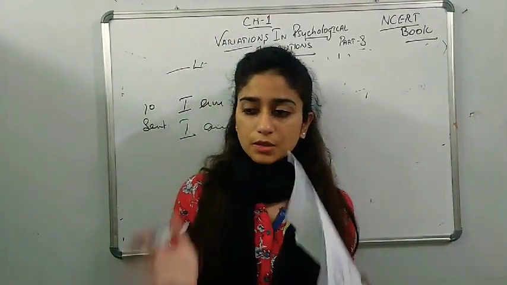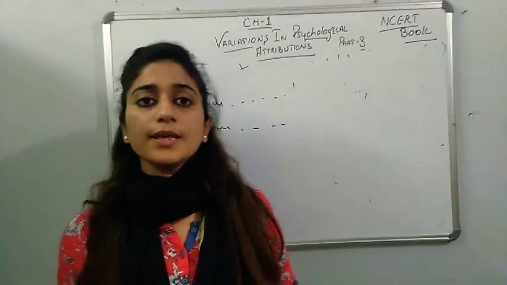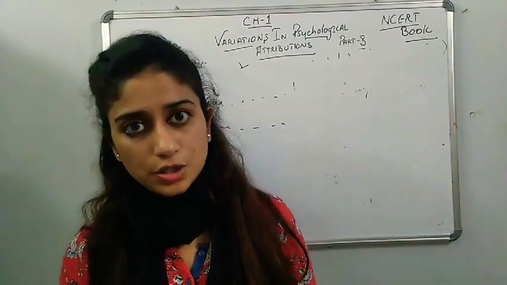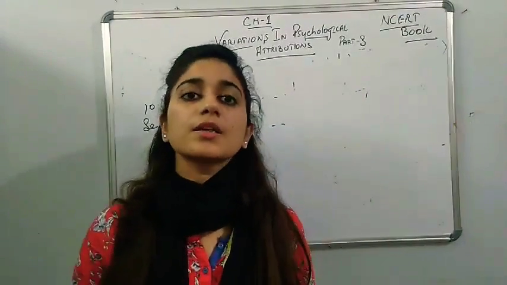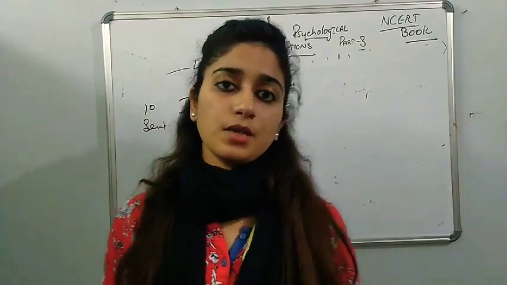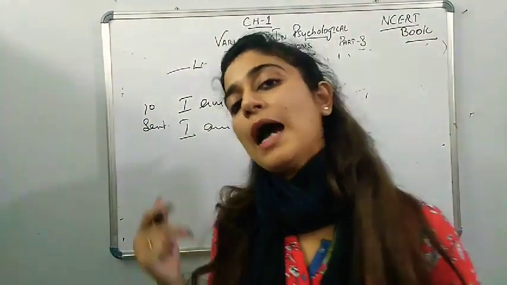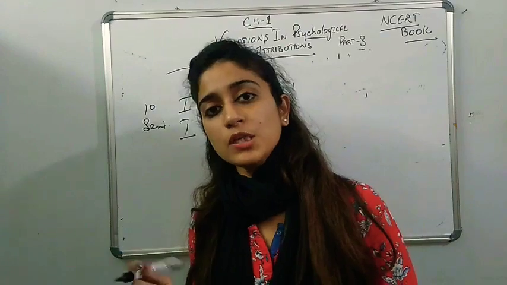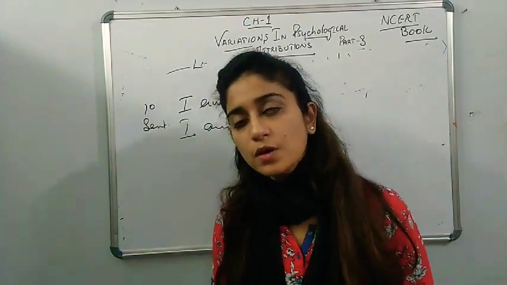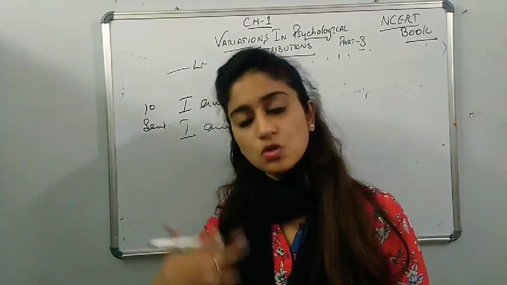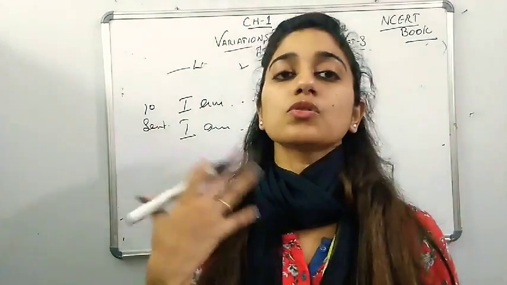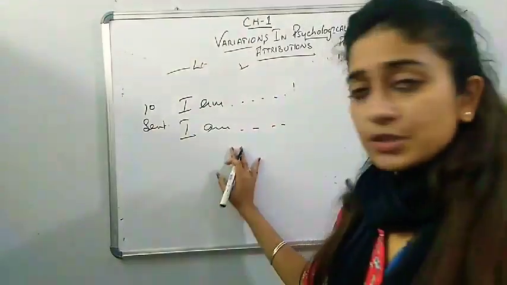In intelligence or in psychology, nothing is right, nothing is wrong. What is your perspective, what is your point of view? I want to know that only, so that I can work on myself also to talk with you or to solve your problems.